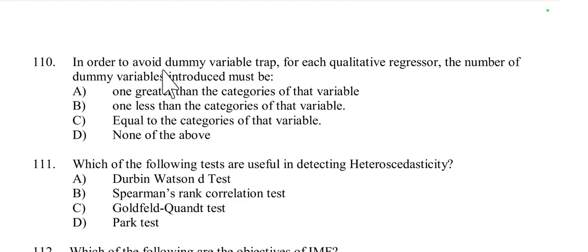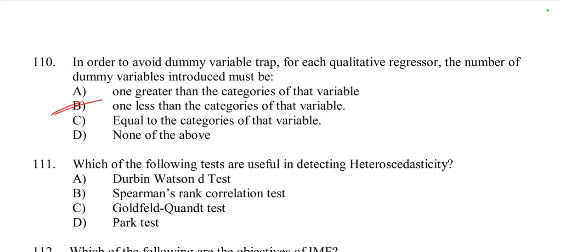Then question 110: in order to avoid the dummy variable trap for each qualitative regressor, the number of dummy variables introduced must be one less than the number of categories of that variable.